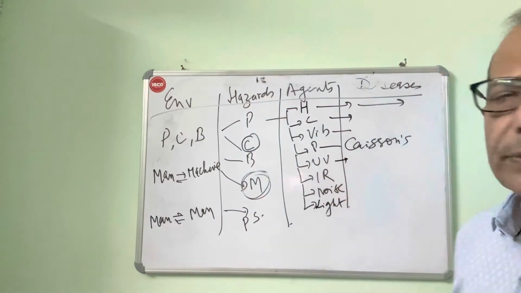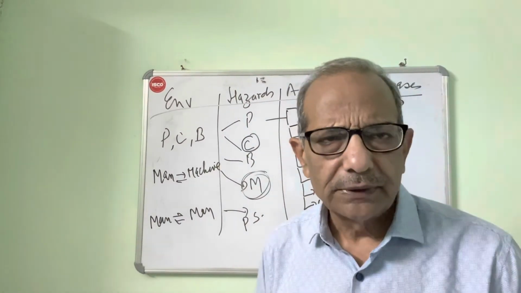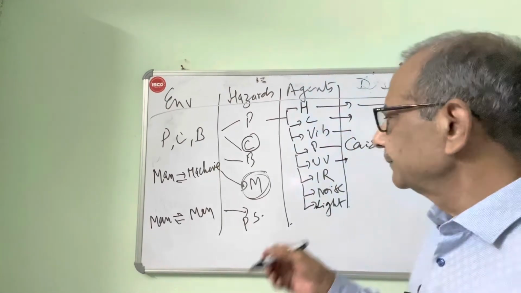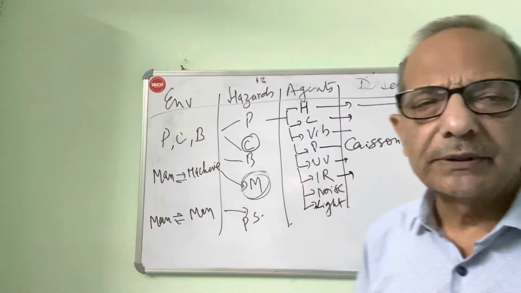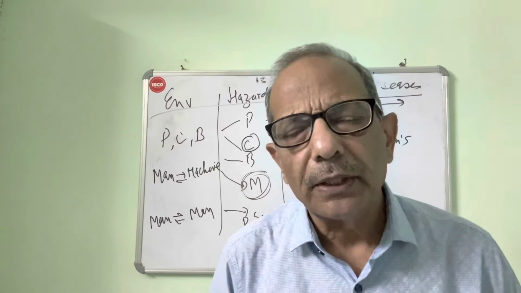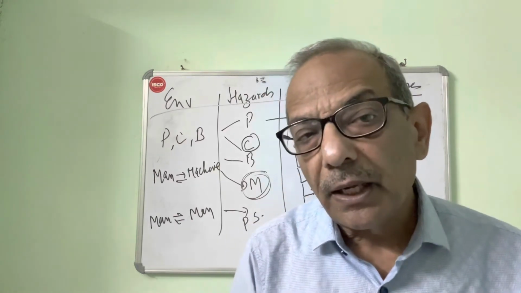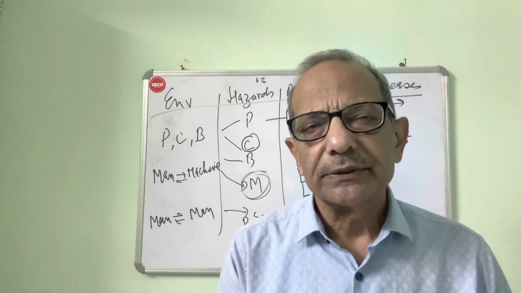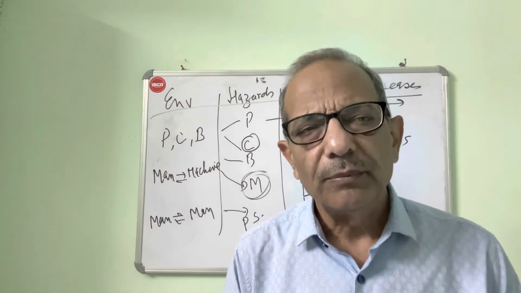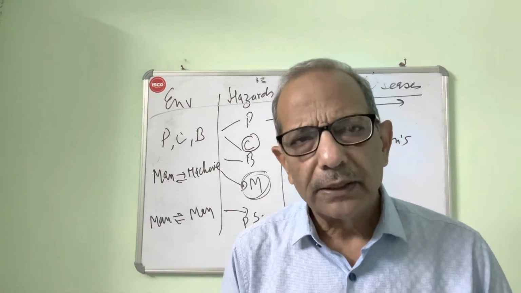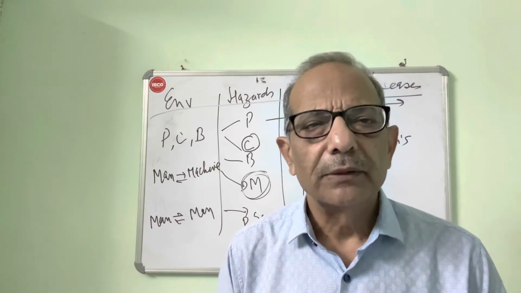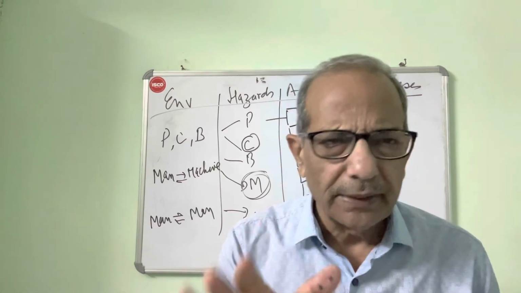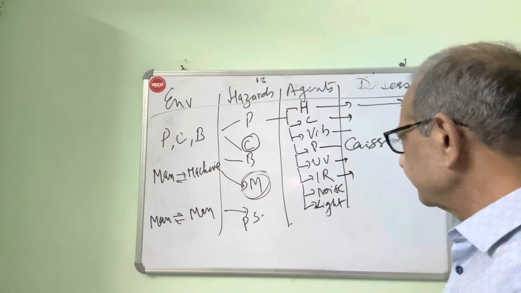UV rays will cause, we know, rodent ulcer. It can cause some cataract. Ionizing radiations are related with cancers, blood cancers, leukemia, other cancers, aplastic anemia. Mainly you remember it is related with blood disorders.